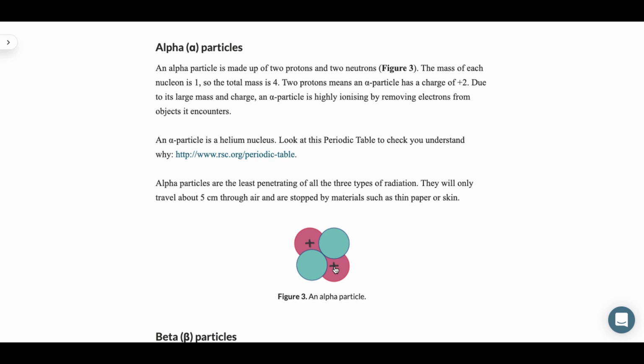Due to its large mass and charge, an alpha particle is highly ionizing by removing electrons from objects it encounters. An alpha particle is a helium nucleus.